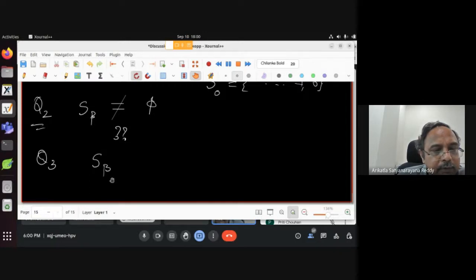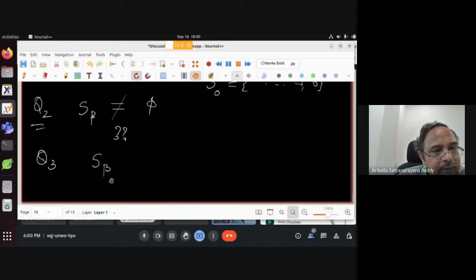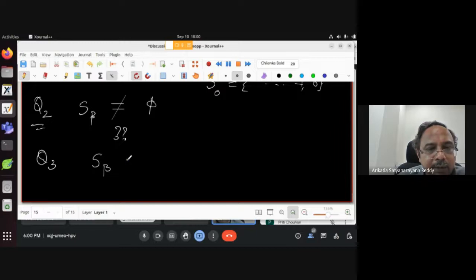Yeah, so those who are raising hand, one of you can. Beta is an upper bound of S beta. So S beta is bounded above or not, right?